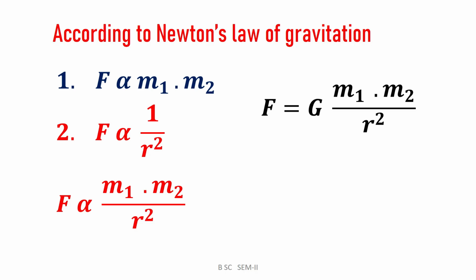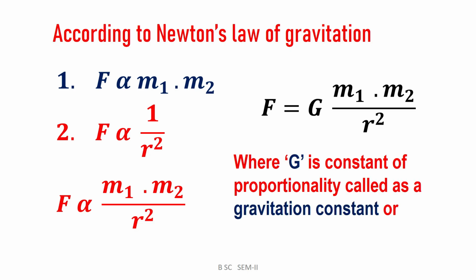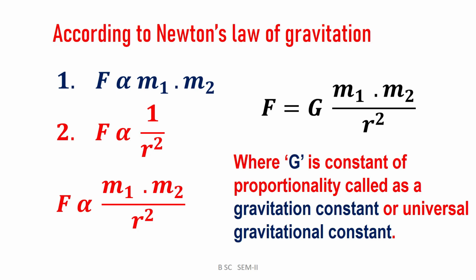So our equation is converted into the sign of equality by using some constant which we denote by G. This G is called the gravitational constant, or the universal gravitation constant. Thus, we obtained the new constant by using Newton's law of gravitation, denoted by G. And the equation that we obtained here, F is equal to G m1 into m2 divided by r square, is the mathematical expression for Newton's law of gravitation.